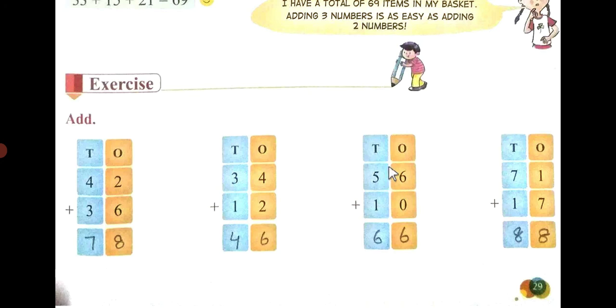If you have any difficulty in counting, you can use your hands, your fingers to add the number, and you can draw the lines and you can do the addition work. 6 plus 0 is 6, 5 plus 1 is 6, 1 plus 7 is 8, and 7 plus 1 is 8.